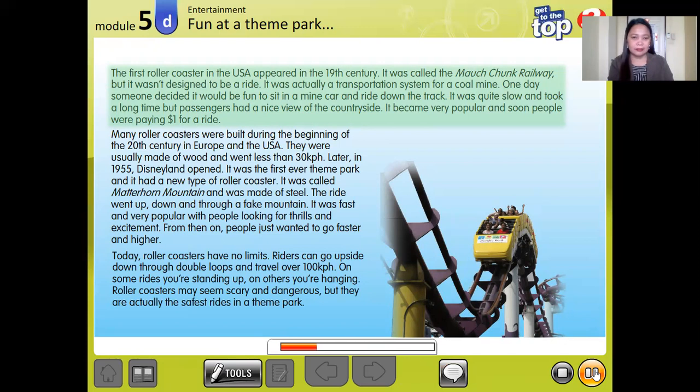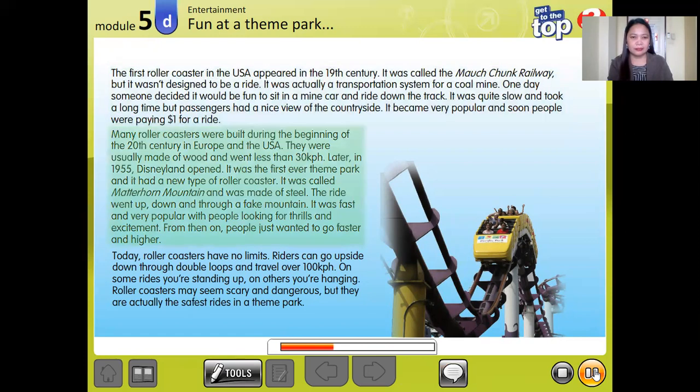It was quite slow and took a long time, but passengers had a nice view of the countryside. It became very popular, and soon people were paying $1 for a ride. Many roller coasters were built during the beginning of the 20th century in Europe and the USA. They were usually made of wood and went less than 30 kilometers per hour.